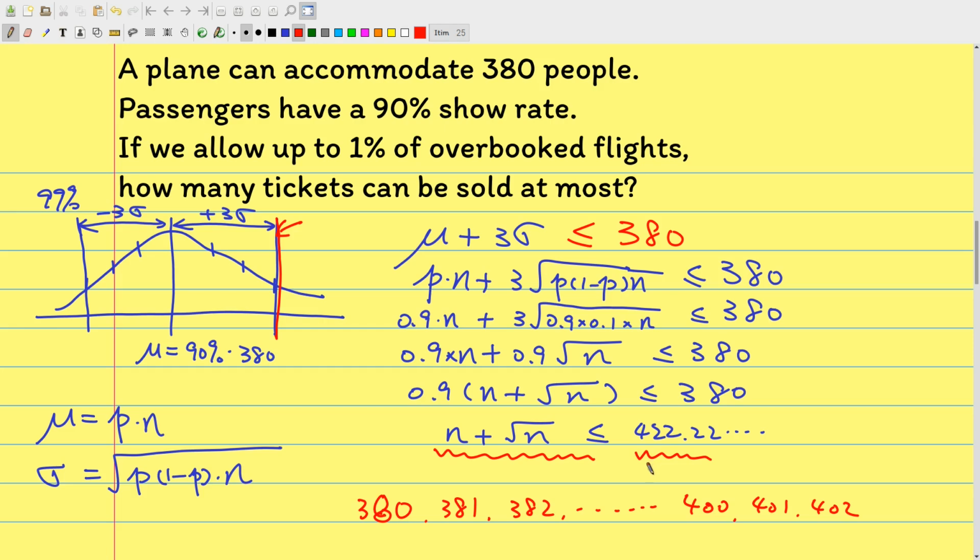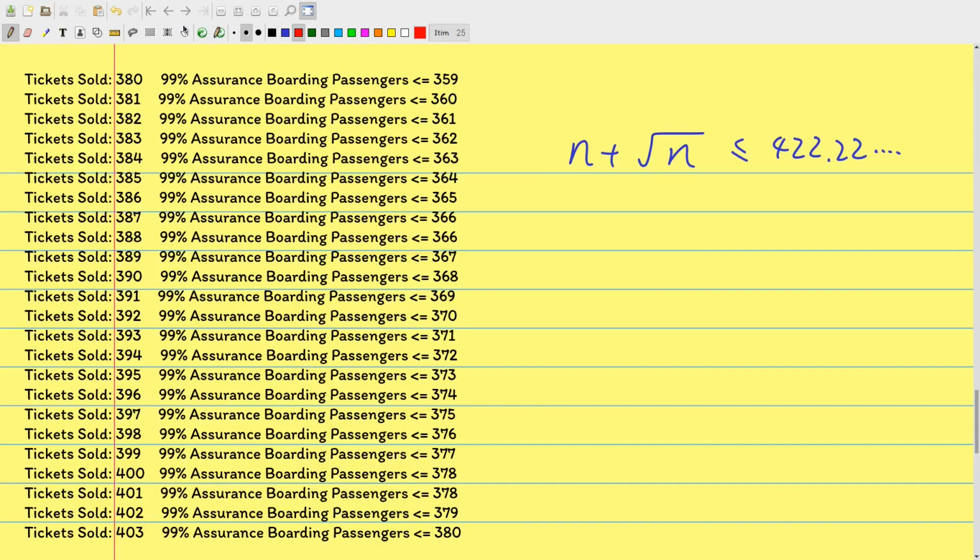That means many passengers may be bumped, and we don't want the percentage to be more than 1%. So let's see. This is based on a computer program. We calculate for 380: we ensure that 99% of boarding passengers are less than 359. So if we only sell 380 tickets, which is also the maximum capacity of our airplane, 99% of the time only 359 people will show up at the boarding gate.